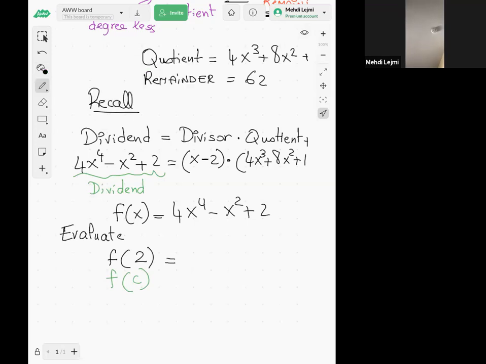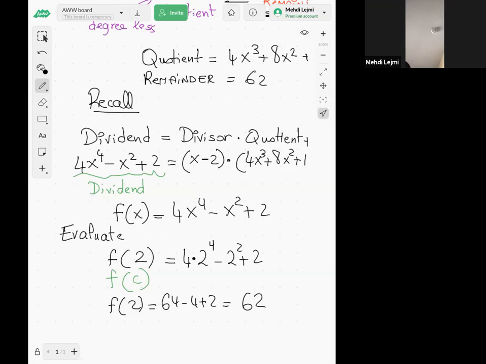So that's 4 times 2 to the power 4 minus 2 squared plus 2, right? So f of 2 is equal to 2 to the power 4, that's 16. 16 times 4 is 64. Right? So this is 64 minus 4 plus 2, and that will be equal to 62.